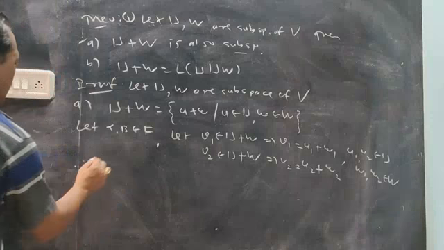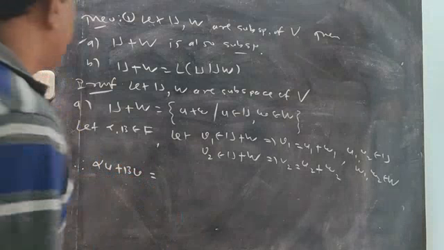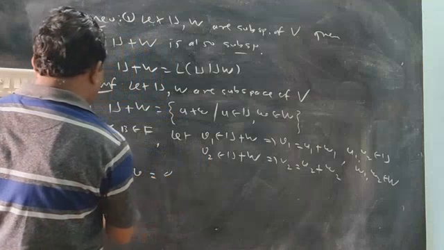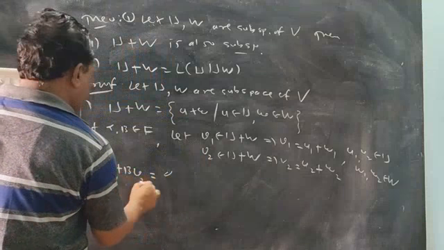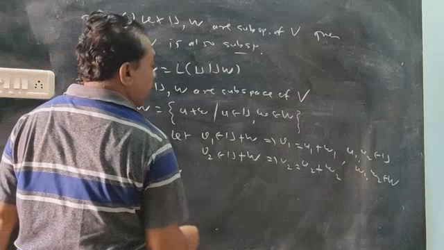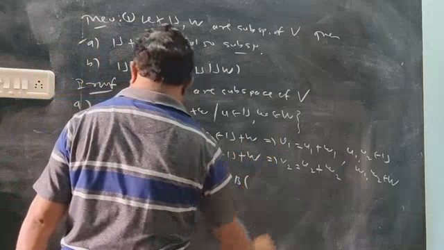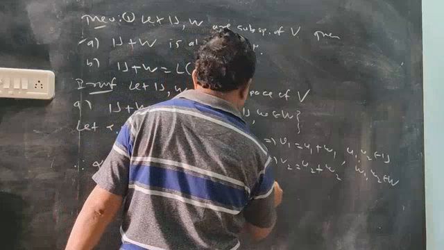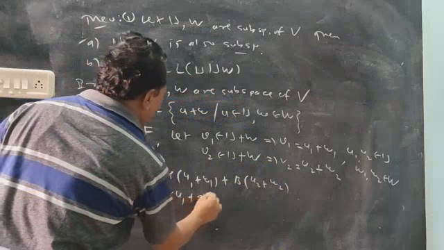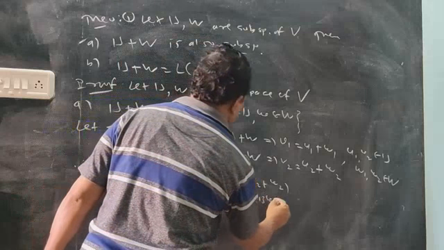Now alpha V1 plus beta V2: alpha times U1 plus W1, plus beta times U2 plus W2. Open the bracket: alpha U1, alpha W1, beta U2 and beta W2.